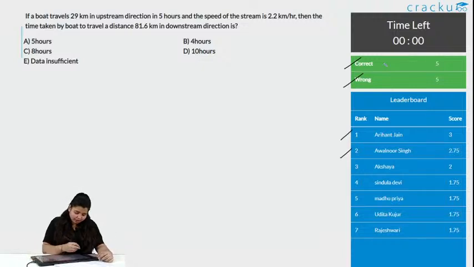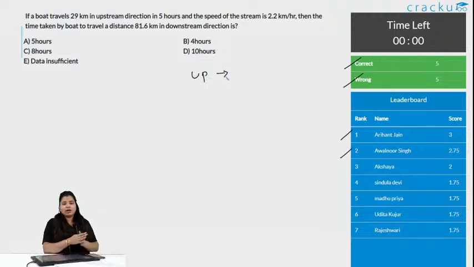So, the first basic thing is upstream. As I have said, if you are confused with the river, whether we are going with the flow of the river or against the flow of the river, and you find it very confusing, just take an example of a staircase. Generally, people have trouble climbing a staircase. Whenever you are climbing up, you start losing your energy and your speed decreases.